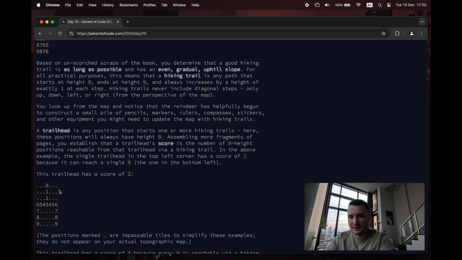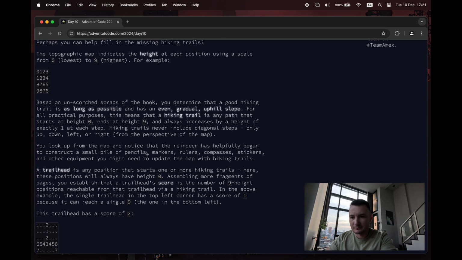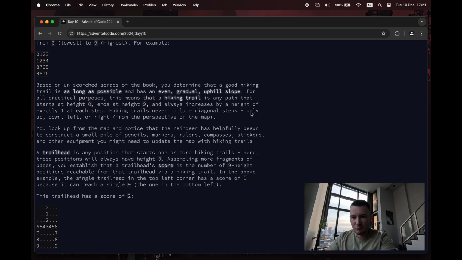For all practical purposes, this means that a hiking trail is any path that starts at height 0 and ends at 9. So any pattern 0 to 9, and always increases of only 1. Hiking trails never include diagonal steps, only up, down, left, right. So this is going to be moving around on a grid again.